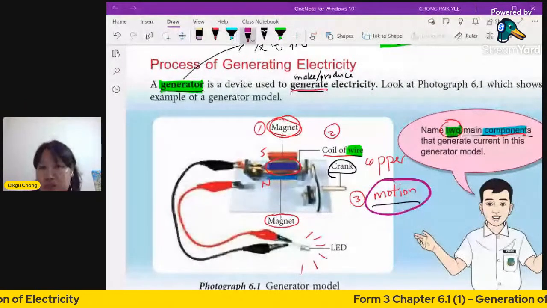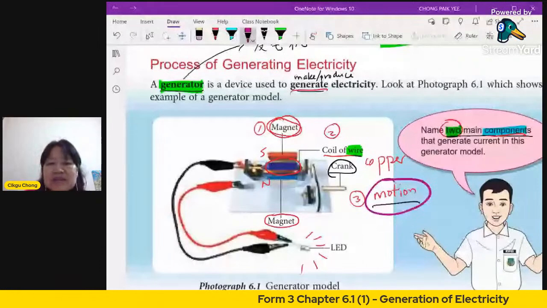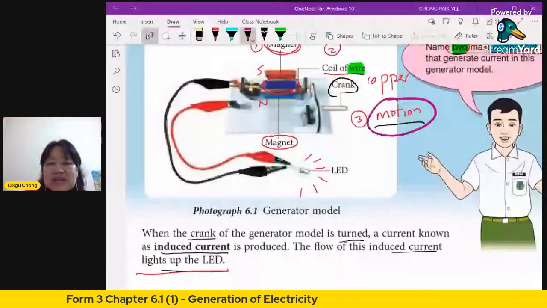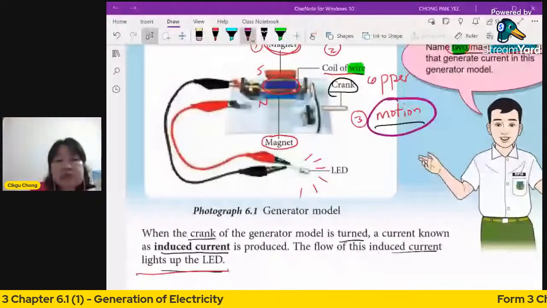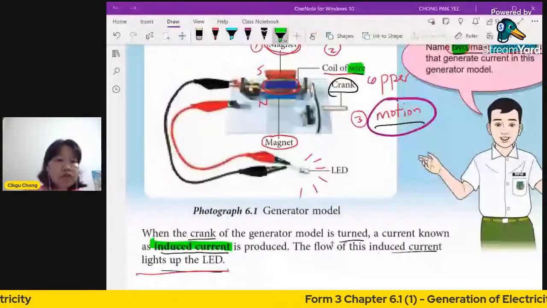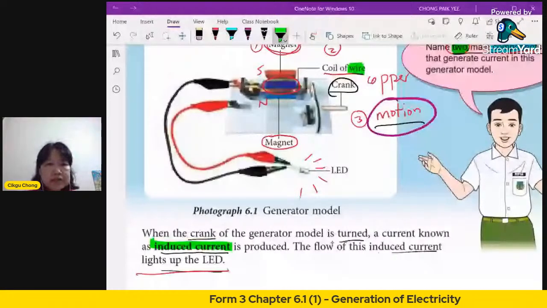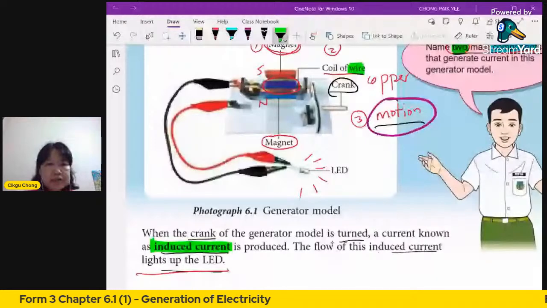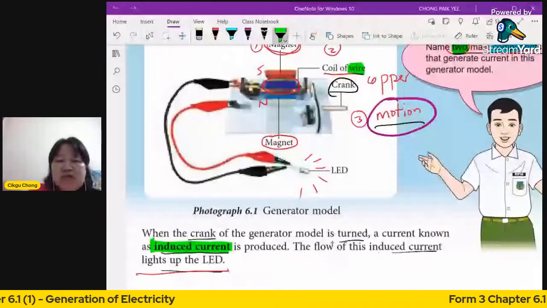So this is called induced current. Induced current means the current that is produced this way. And if you were to connect to a light, how do you turn this coil of wire? You use a crank. What's a crank? A crank is something that you turn.